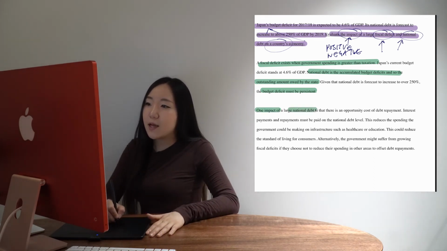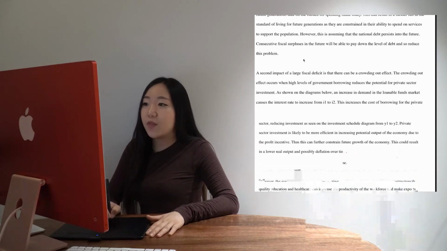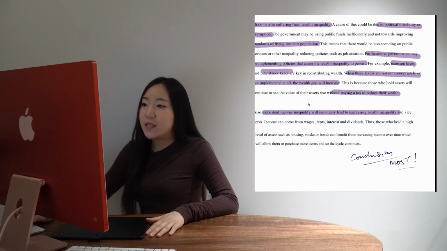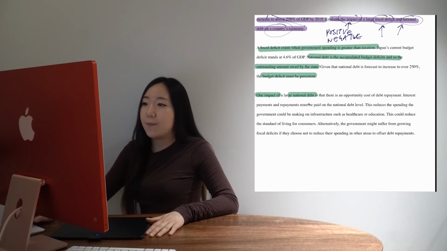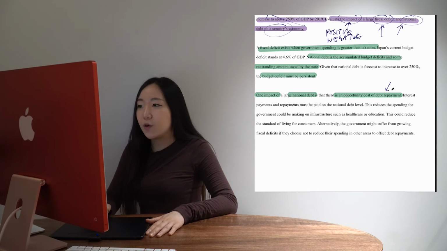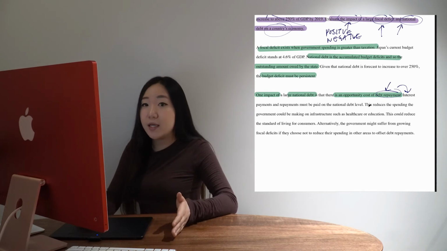Okay, language-wise, I'm starting straight away with one impact, okay? And in this case, I'm talking about the national debt. So you can see later on, I specify here fiscal deficit, an impact of a fiscal deficit. So I just want to be really clear in my writing what I'm talking about. So my first point is there is an opportunity cost of debt repayment. Interest payments and repayments must be made on the national debt level. Because I've introduced an economics-y sort of phrase, again, I'm explaining it immediately.